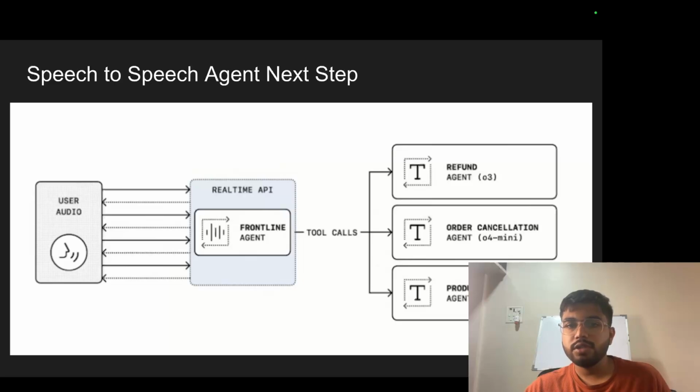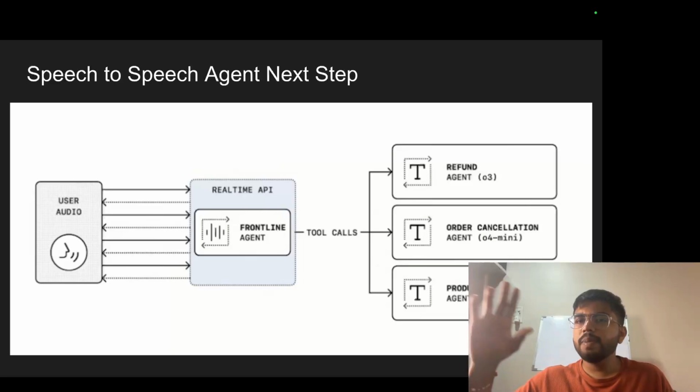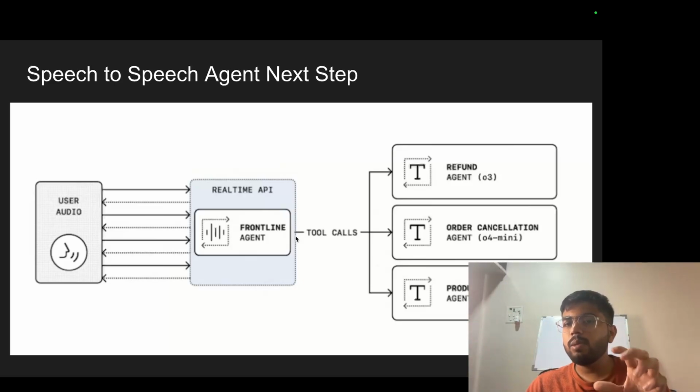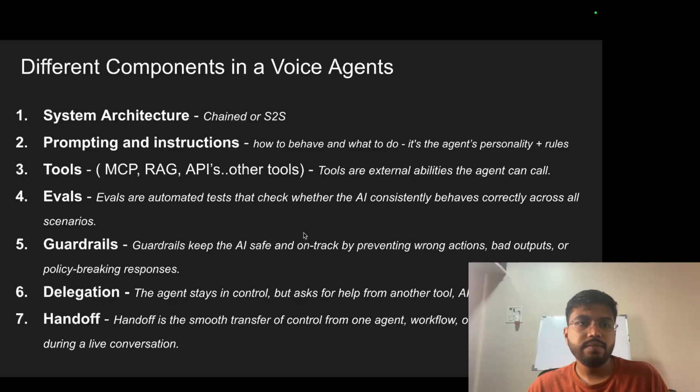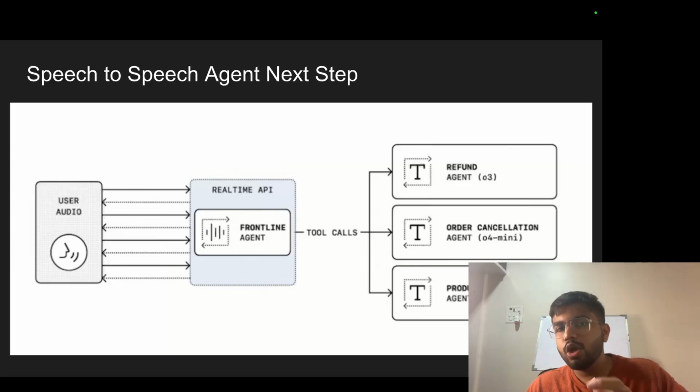A lot of hallucinations. If the prompt is very big, the model won't be able to give answers correctly. So by doing this, we are reducing the load on the speech to speech agent. We are saying, you just focus on giving the right answer, let the expert agent do the work, and you give the answer. By this we are solving the problem of accuracy. There will be very few hallucinations and very few errors. I hope till now it's very clear, and this part is also clear around how we are doing a better job with speech agents.